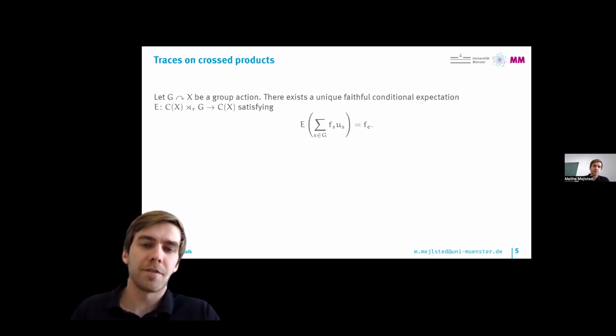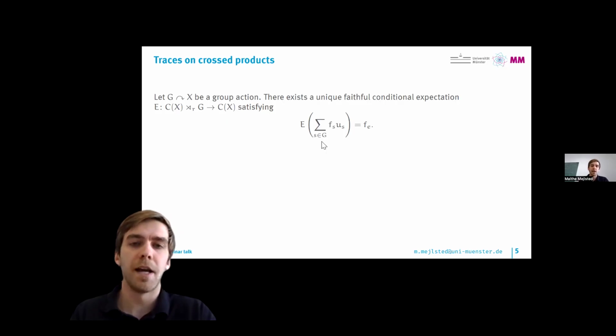This construction of the crossed products has some very nice properties, and as I mentioned, the reduced crossed product contains C(X) in a particularly nice way, in the sense that it's actually a Cartan subalgebra. But for now, the most important part of that is that we have a unique faithful conditional expectation from the reduced crossed product down to C(X). And this is just extending this projection of picking out the coefficient in front of u of e, where e is the identity. And this means that we can actually go back and forth between some C-star algebraic properties of C(X) and of the whole crossed product.